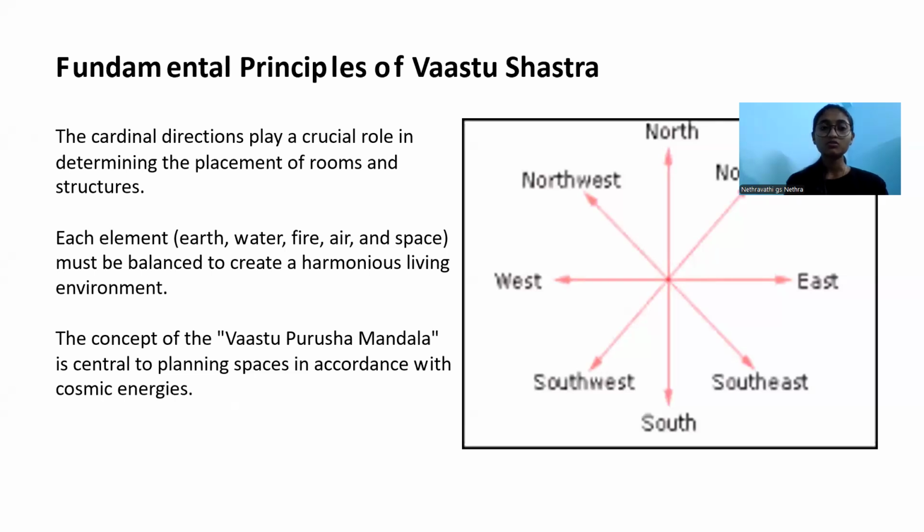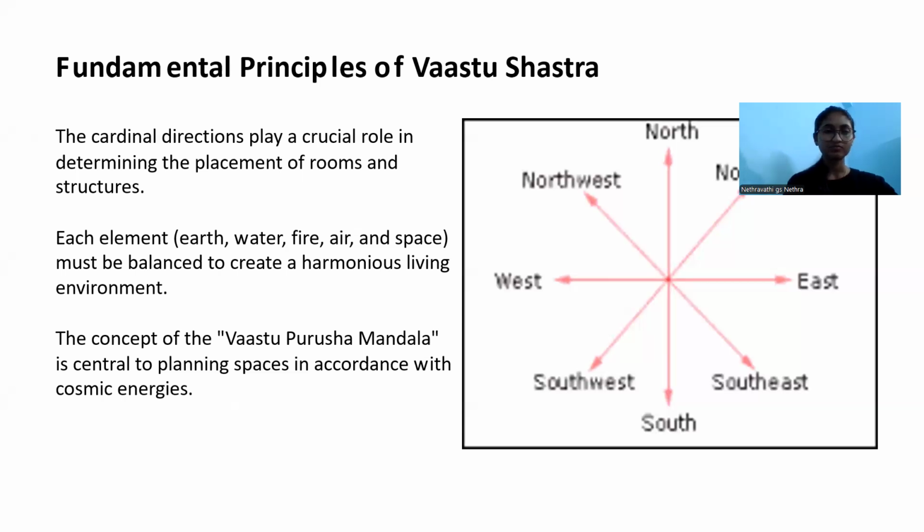The concept of the Vastu Purusha Mandala is central to planning space in accordance with cosmic energy. The main goal of taking Vastu Shastra as important is to determine the placement of the rooms and structure, and to bring the five key elements under control: earth, water, fire, air, and space. We need to balance all these five for a harmonious living environment. The Vastu Purusha Mandala is planning in accordance with the cosmic energy which is there on the earth.